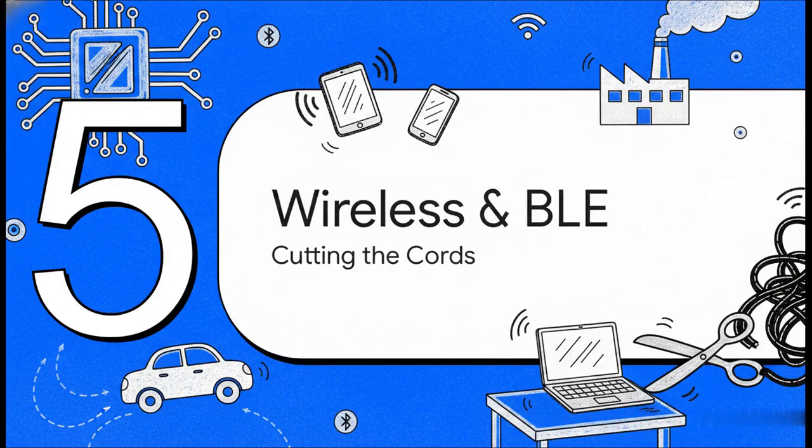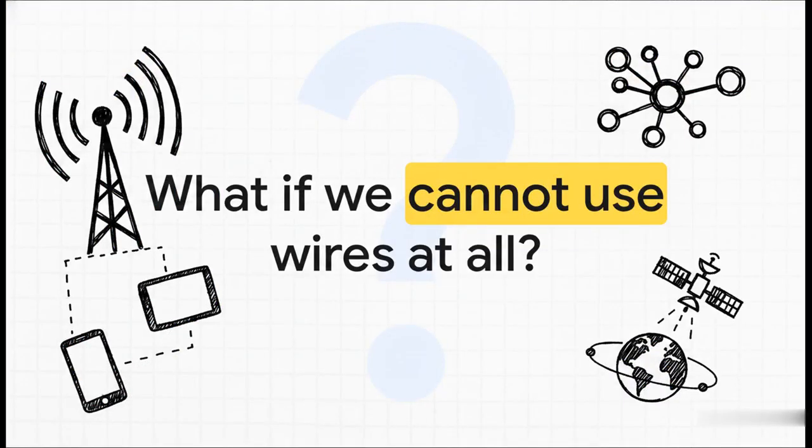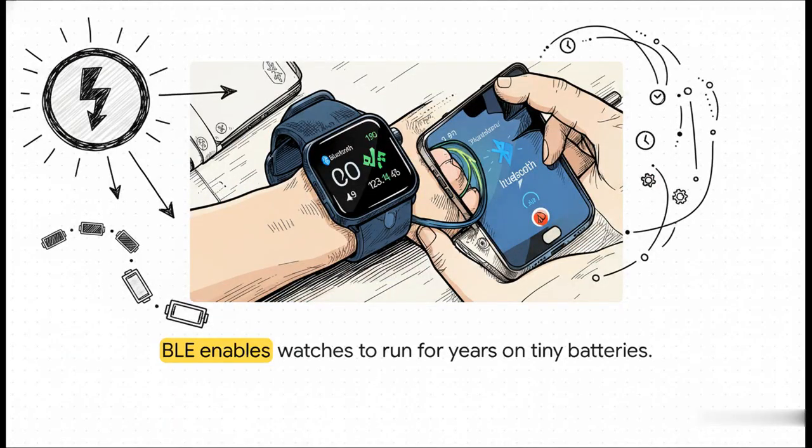Section 5. Going wireless, BLE, and beyond. So we've conquered the circuit board, the car, the factory, and the desktop. But what if we can't use wires at all? When physical connections become completely impossible or just too bulky, that's when the wireless ecosystem takes over. A really perfect example of this untethered world is Bluetooth Low Energy, or BLE.